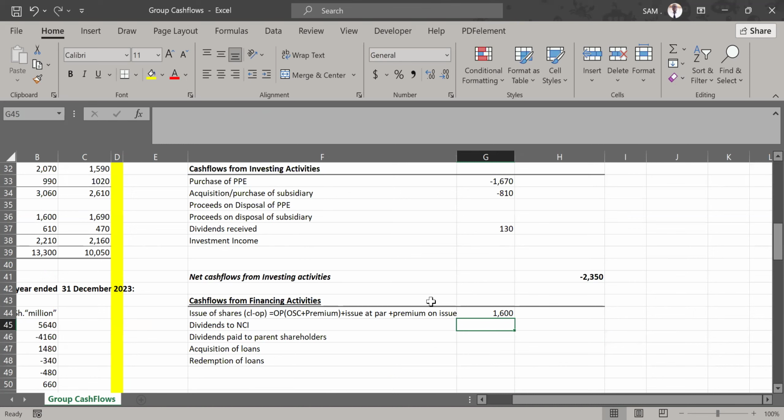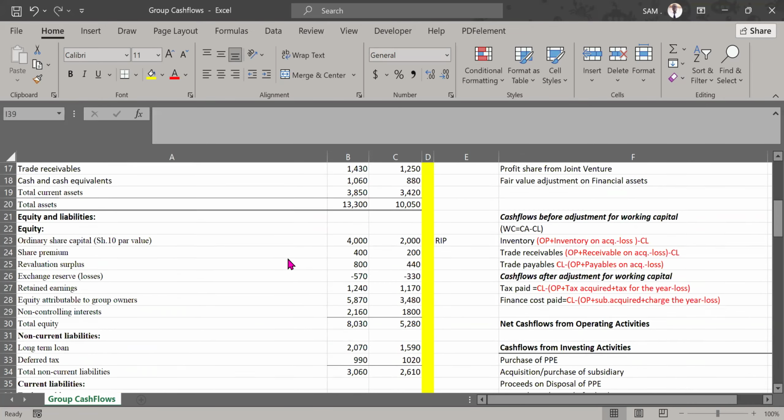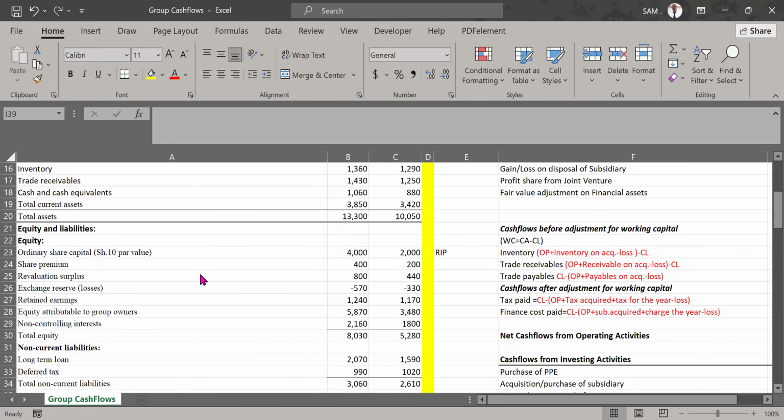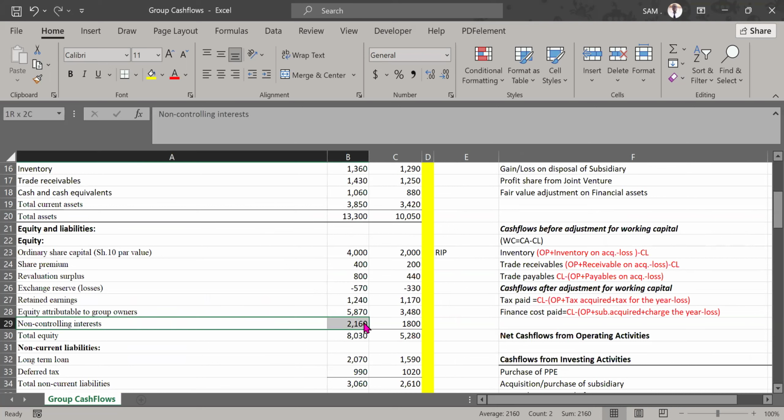Now, let's look at the next element. Was there any dividends paid to the non-controlling interests? How do we get to know that? How do we get to know if there was any dividend paid to the non-controlling interest? I want us to go to the statement of financial position. Under NCI, I want you to look at the line of NCI. I can see non-controlling interests here. You see the NCI line? Good. We want to see this movement in the NCI account.